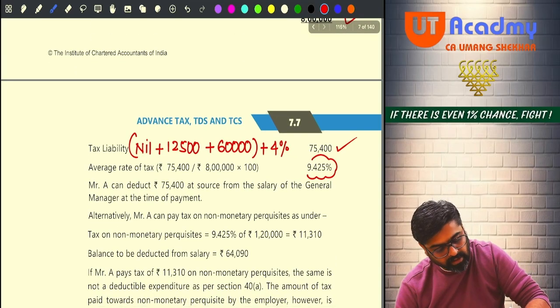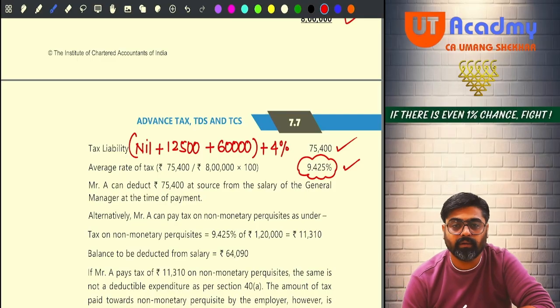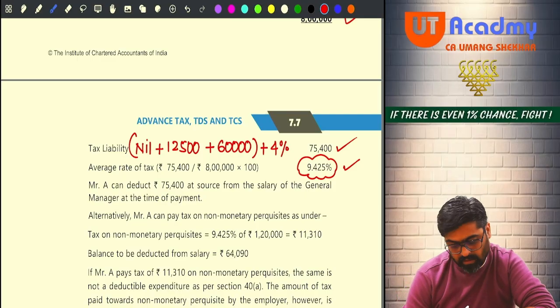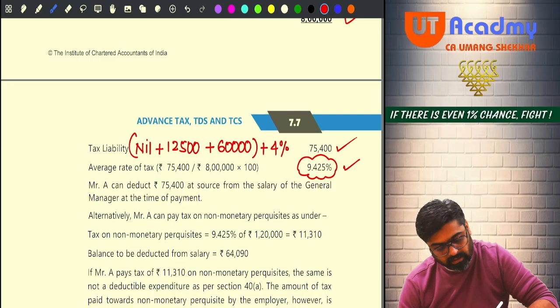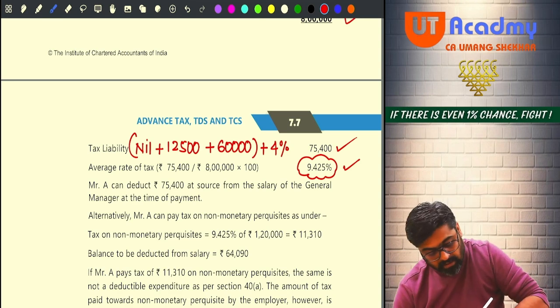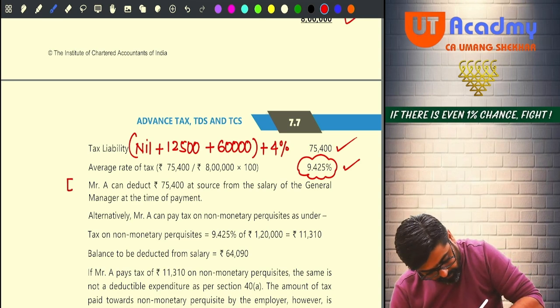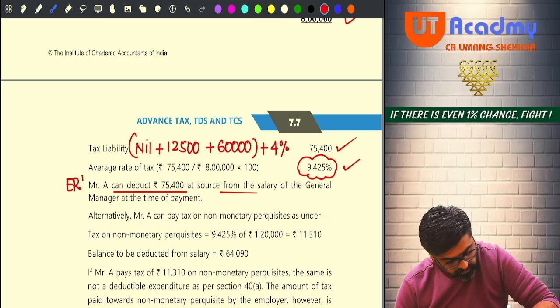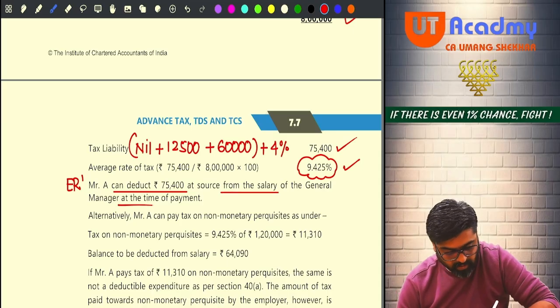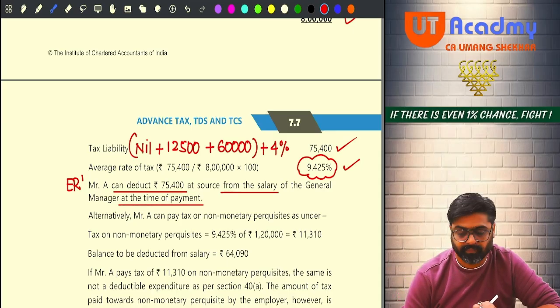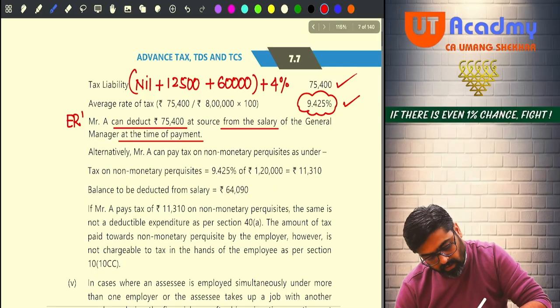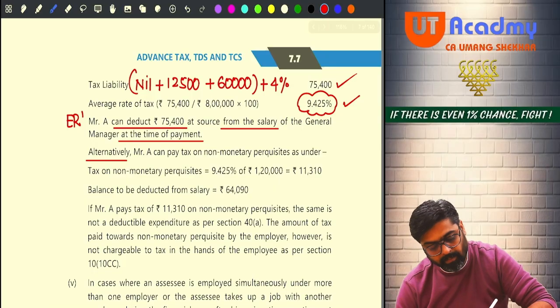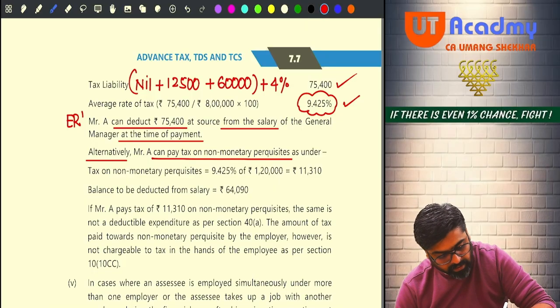Where did you get this 9.425%? Did you get it? Everyone. Now, please pay attention. Employer can deduct 75,400 from the salary of the general manager at the time of payment of such salary. Alternatively, the employer can pay tax on non-monetary perquisites.